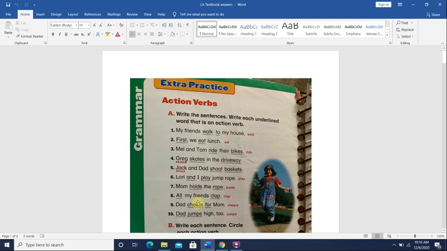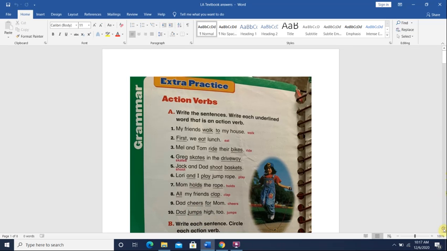Number 8, all my friends clap. We have all and clap. Clap is the action when you clap your hands. Number 9, Dad cheers for Mom. Okay, the verb here is cheers or for? Of course, cheers. Cheers means to shout for someone to encourage them. Number 10, Dad jumps high too. Here we have dad and jumps. Of course, jumps, because that is the action, and dad is a noun.